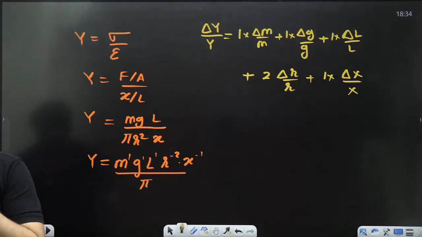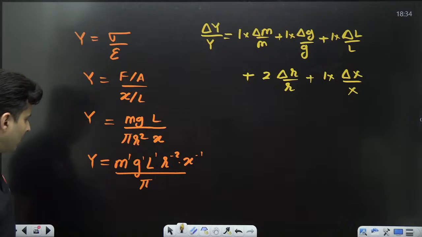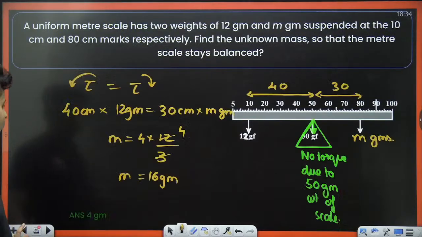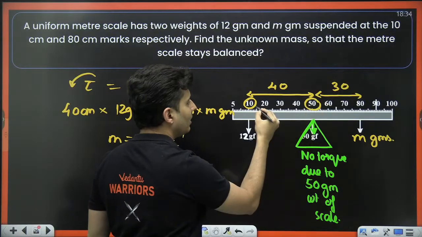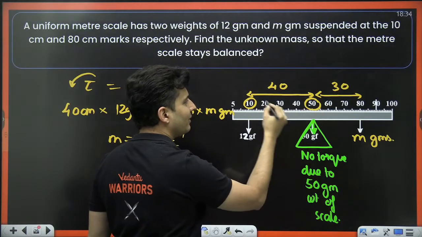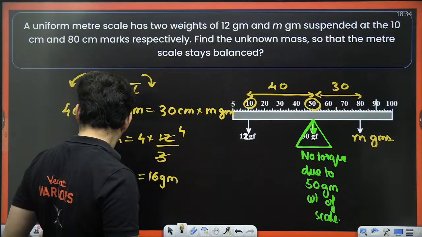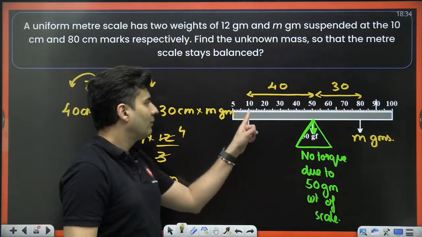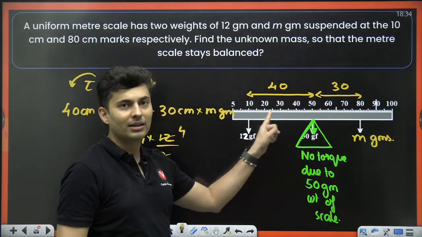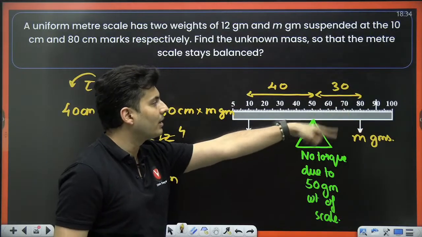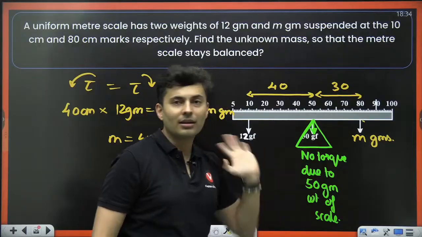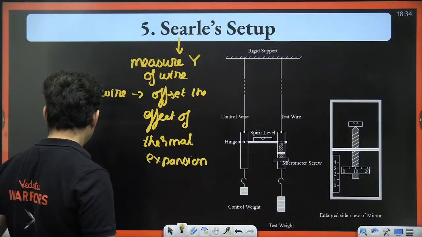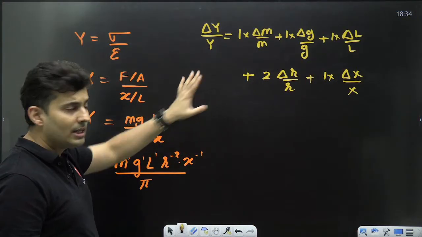That's all. Okay. How do we get 40 centimeter in the meter scale example? That was very straightforward. This is at 10 centimeter mark. This is at 50. So 10 and 50, what is the difference? 40, right? So from the pivot point, how far are you? 30. This was 80 centimeter mark from 50. So what is the distance between 50 and 80? 30. I hope that is very, very clear. Is this point clear, my dear students?